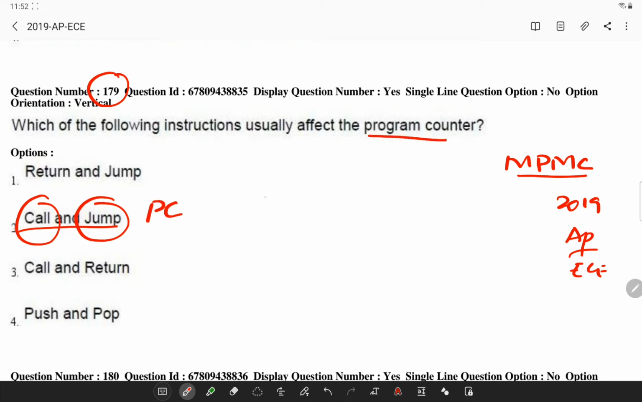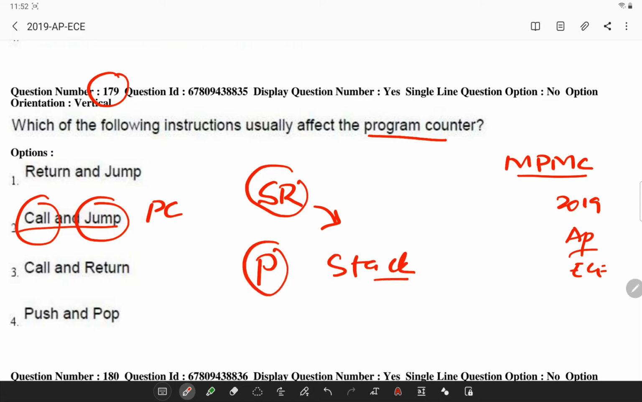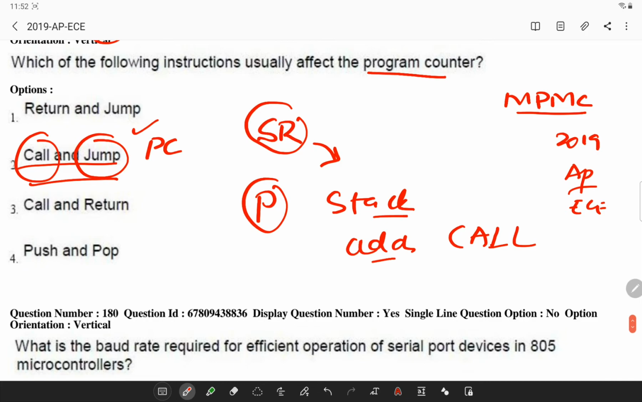So remember, when a subroutine is called, control is transferred to that subroutine and the processor saves on the stack the address of the instruction immediately below the call instruction. So it will fetch the instructions from the new location. Remember this. So call and jump instructions are generally used in this case.